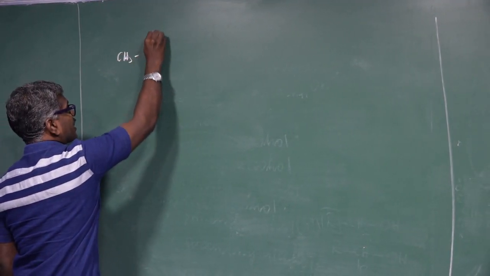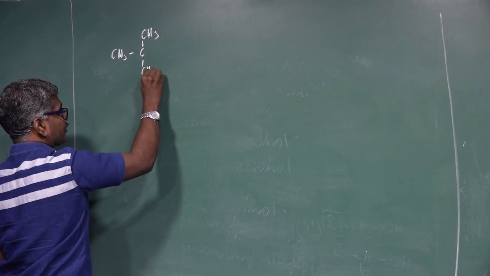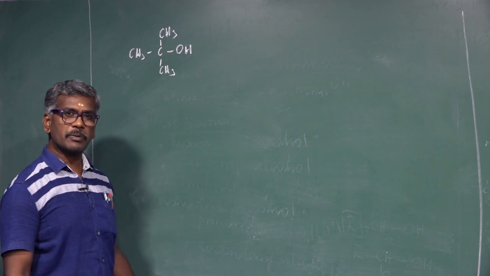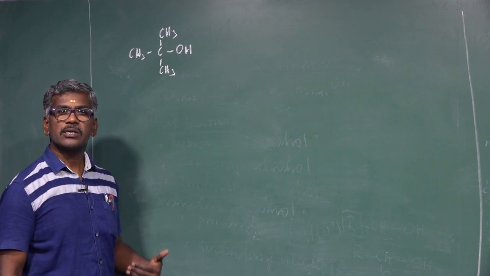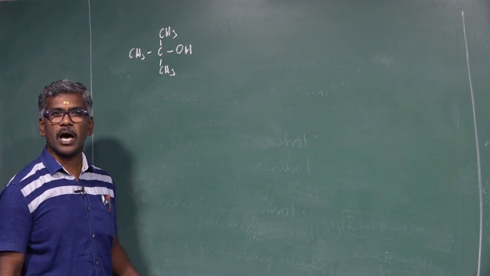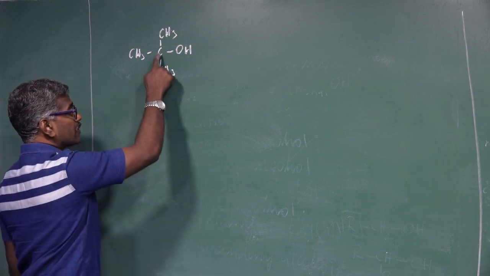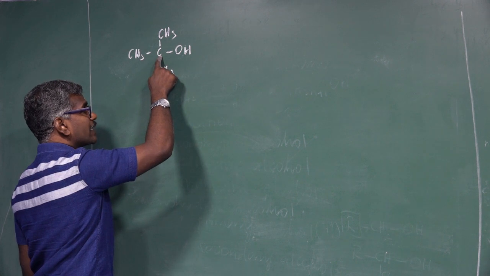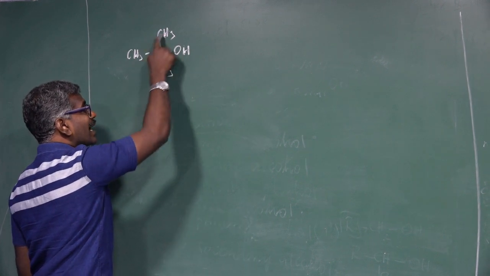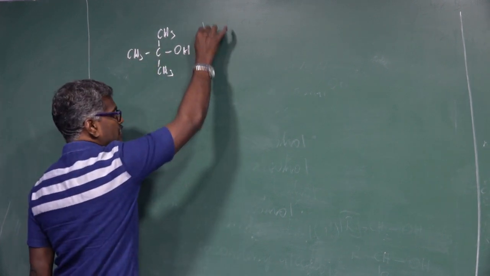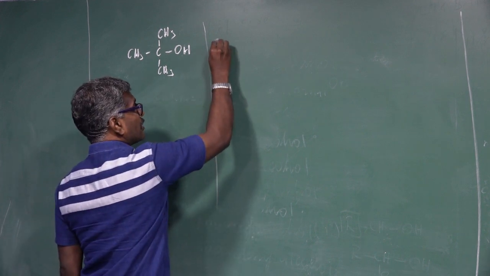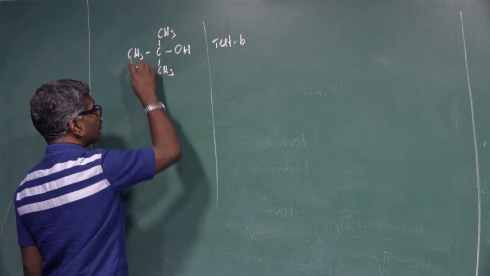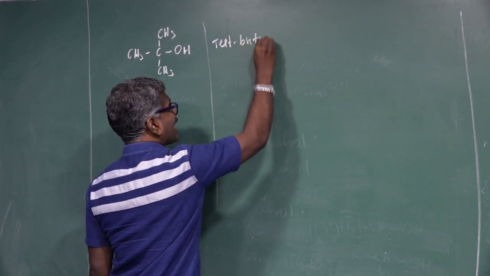Next compound. CH3, C, CH3, CH3, OH. What is the valence of carbon? Whatever the compound, first you have to satisfy the valence of carbon, oxygen, and hydrogen. Carbon valence 4. 1, 2, 3, 4. The functional group is attached to the carbon carrying no hydrogen but 3 alkyl groups. This is called tertiary. Totally how many carbons? 1, 2, 3, 4. Tertiary butyl alcohol.